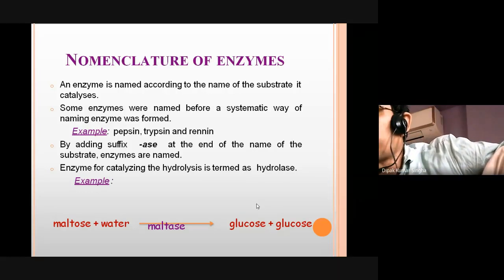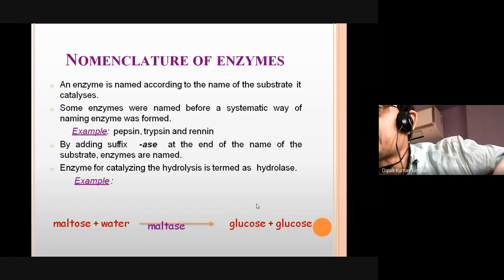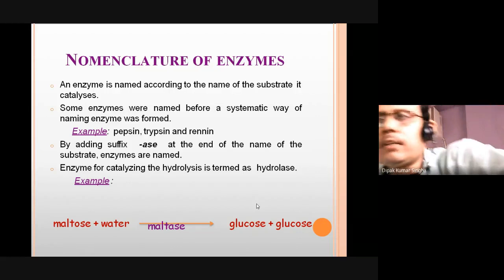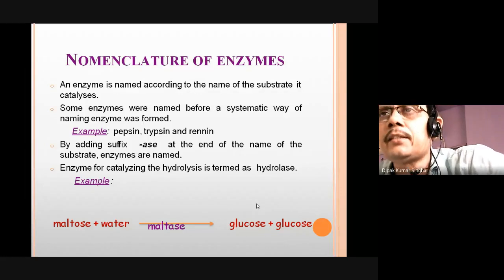Next, this became problematic when other enzymes came, so the suffix -ase is added at the end of the name of the substrate. Last class I discussed maltose as the substrate and the enzyme maltase; -ase is the suffix: maltose, maltase; sucrose, sucrase; lactose, lactase. Name of the substrate plus -ase equals name of the enzyme.